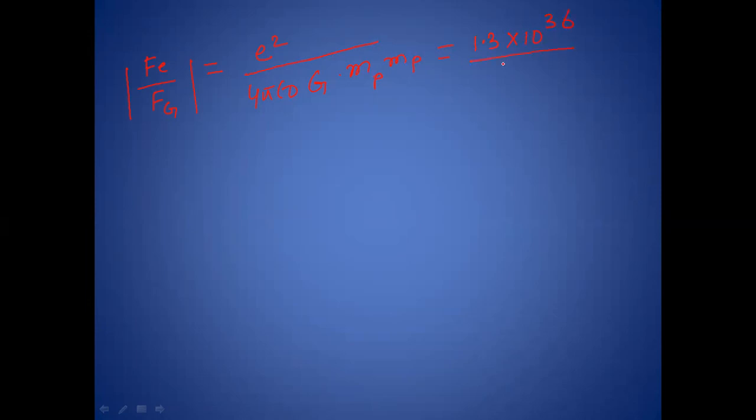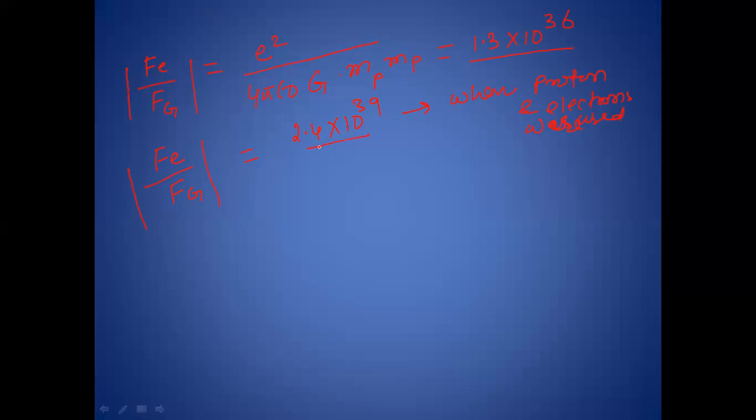Here it is coming 36, and if one electron and one proton were used, then the ratio of Fe and Fg was 2.4 into 10 to the power 39, when proton and electron were used.